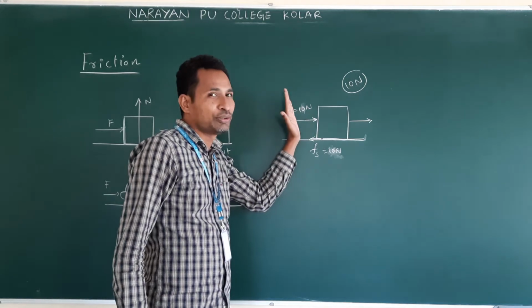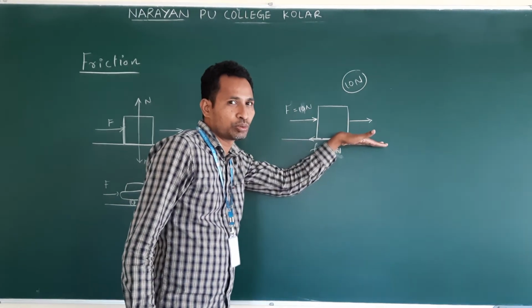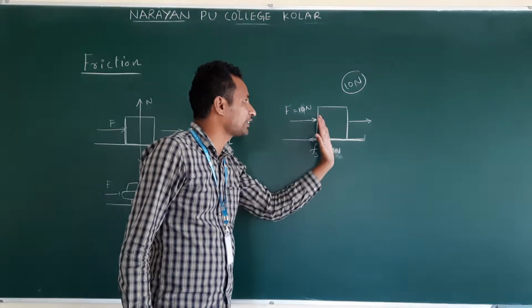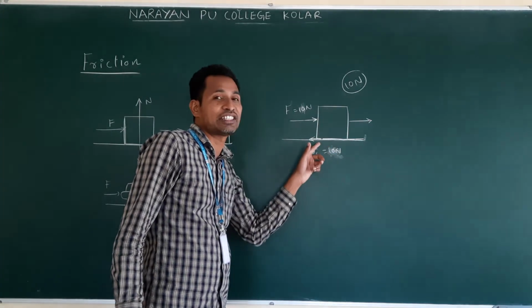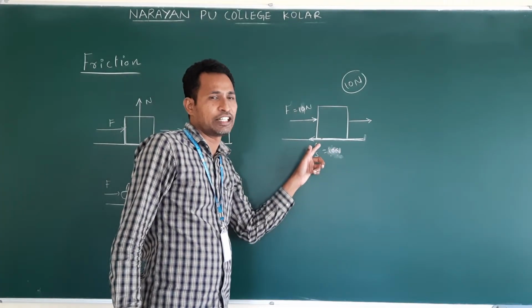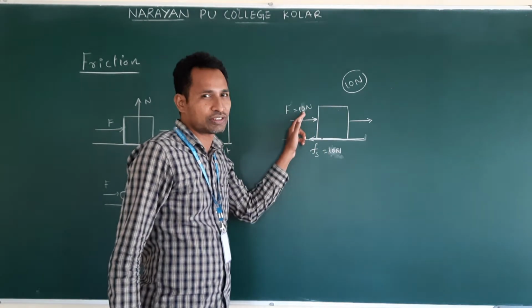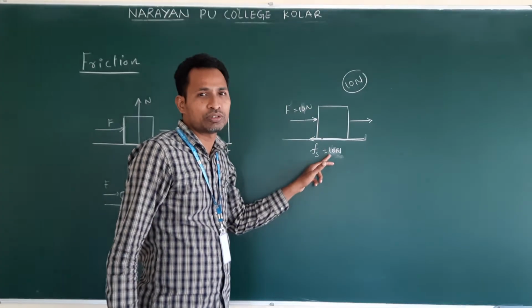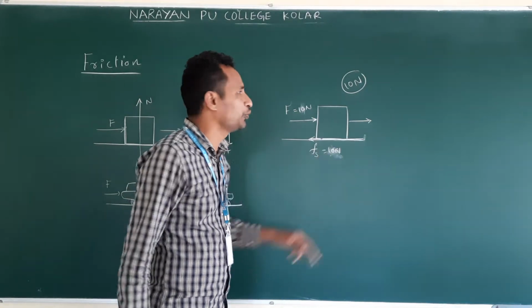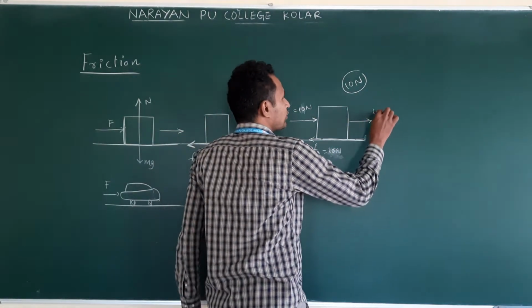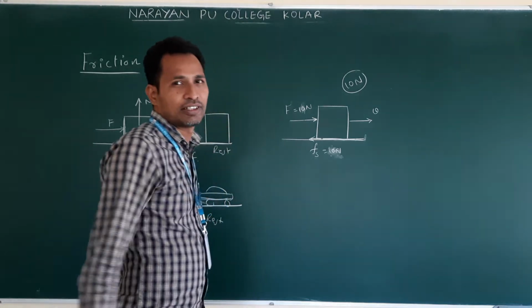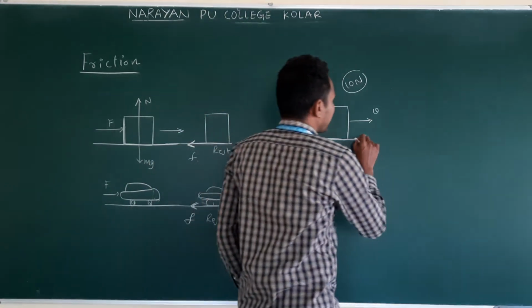So up to 9 newtons, the body tends to move. Clear? Why is it not in motion? Because static friction comes into play. If we are not applying the force, there is no static friction. Now I am applying 10 newtons, and friction also comes to 10 newtons. The body then moves with constant velocity. Right?